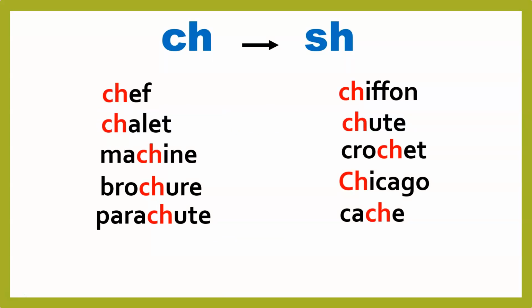The ch digraph makes the sh sound in chef, Charlotte, machine, brochure, parachute, chiffon, shoot, crochet, Chicago, cache.